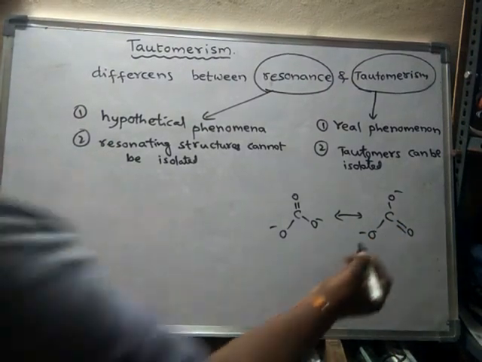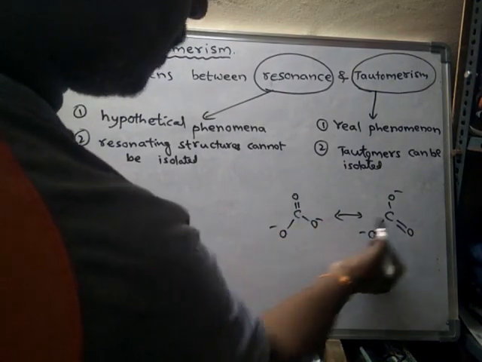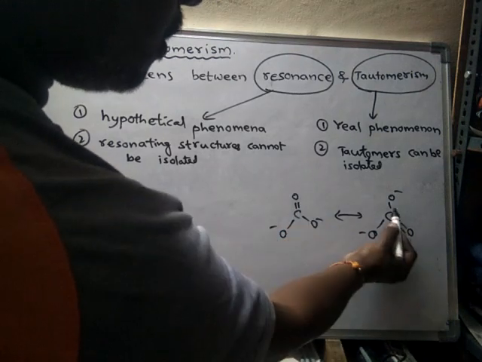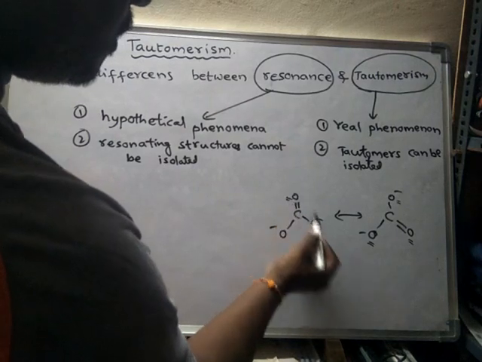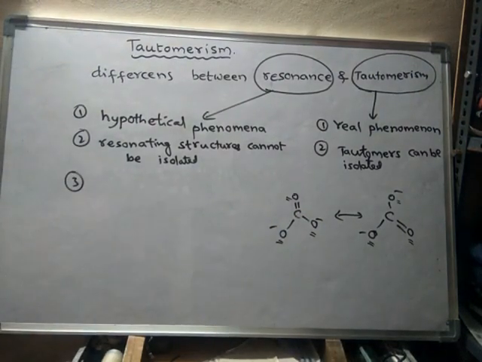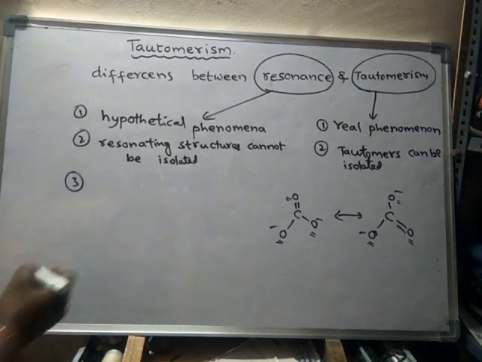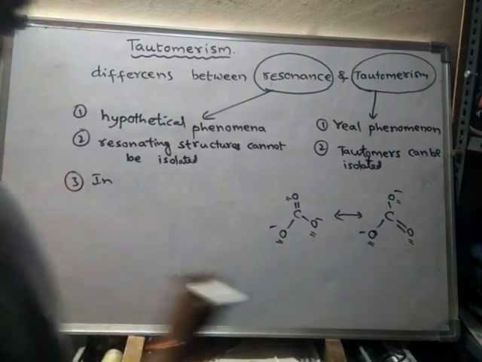See, what is changing here? Only bonds are changing. So this bond is shifted to this one. Here, this bond is shifted to here. Okay, but oxygen, they remain there in their own places, at their original places only. Okay, that means these two are said to be resonating structures.